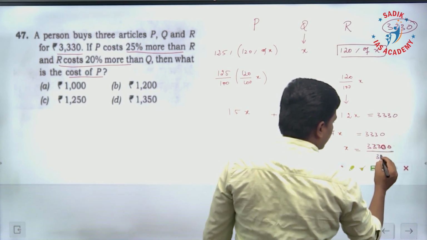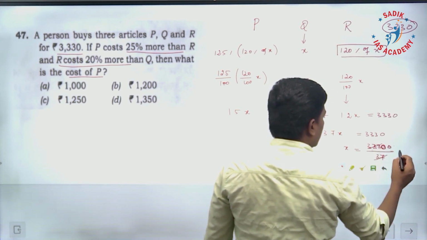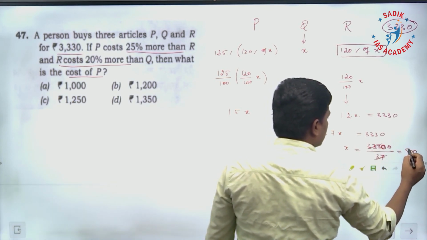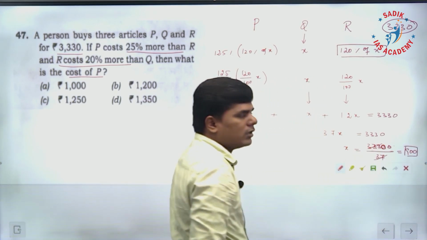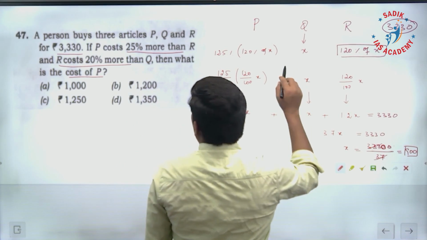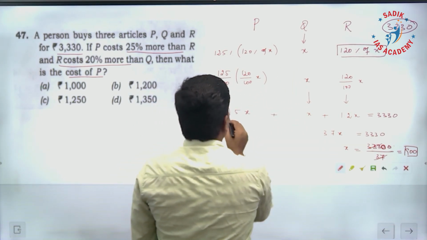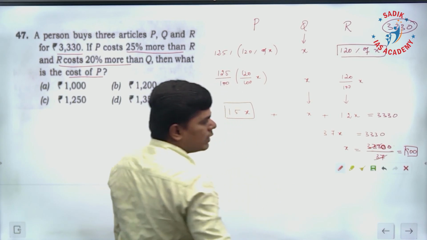33300 by 37. If we cancel this, it is going to be 9 times, that is 900. Okay, so x is 900. What is the question? They are only asking the cost of P, which is 1.5 into x.